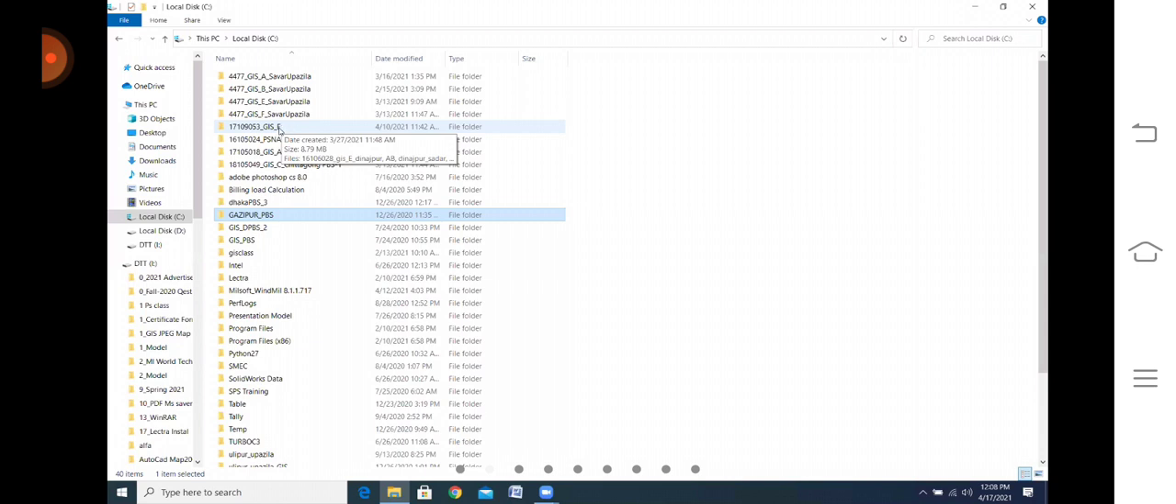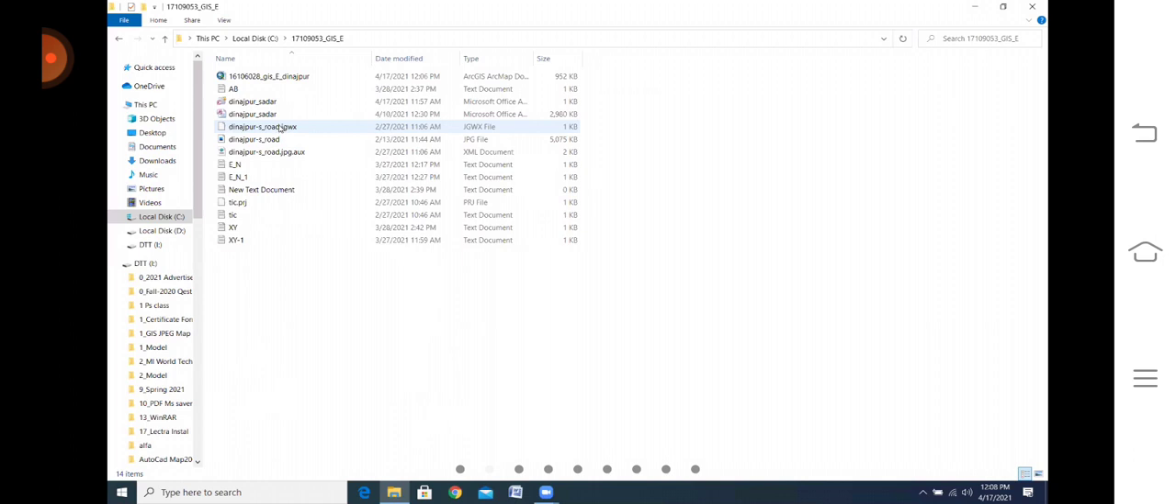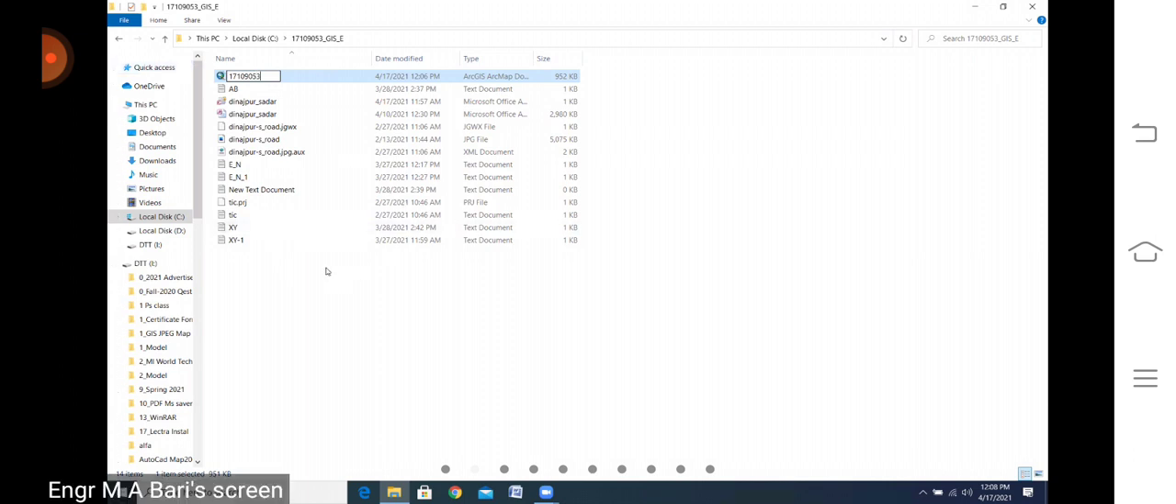I am opening these things. Suppose, for example, this is also changed, as if you are changing these things. Tell me. 17109053, section E. Then GIS, section E. Okay. Now I'm opening these things.